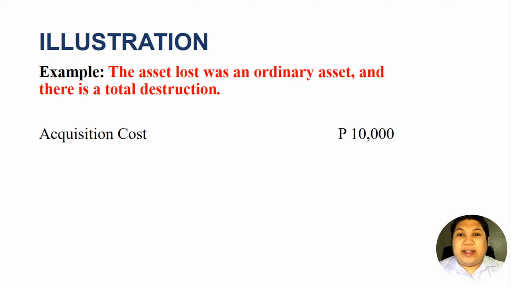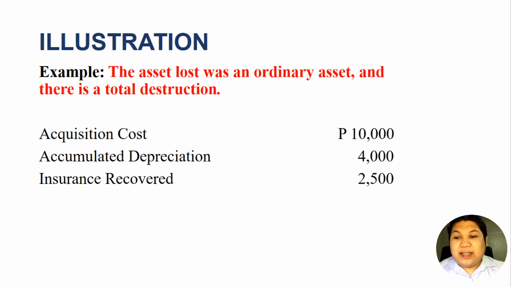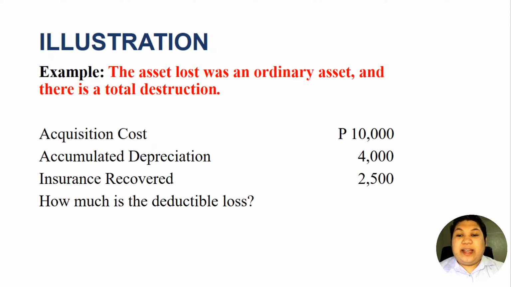So we are given the following data. The acquisition cost of this ordinary asset was 10,000 pesos, the accumulated depreciation was 4,000, and the insurance recovered is 2,500. How much is the deductible loss?